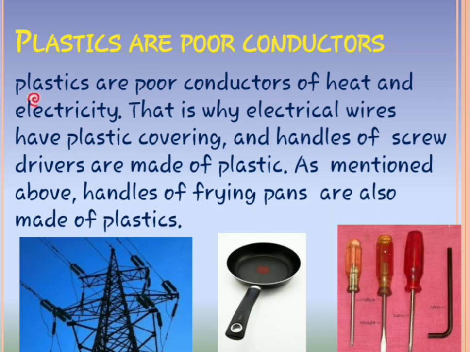Think if plastic was not there, we would have to replace it with rubber. Plastics are poor conductors of heat and electricity. That is why electrical wires have plastic covering and handles of screwdrivers are made of plastic. Handles of frying pans are also made of plastic. We learned this last year also.